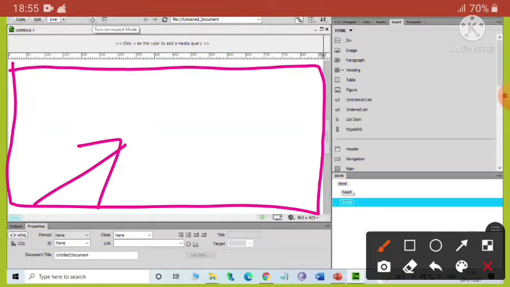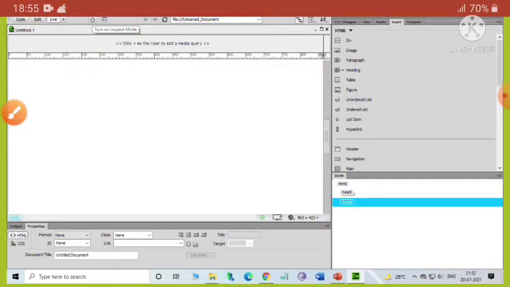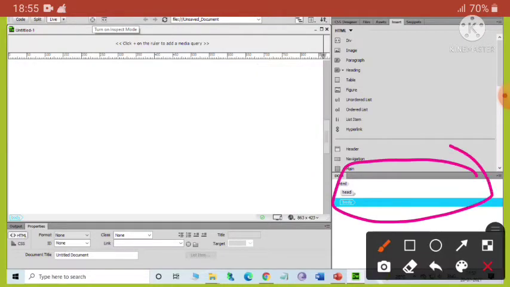Okay, next one is panels. Actually panels are generally located on the right side of the document window. Okay, panels contain commands that are frequently used in Dreamweaver.